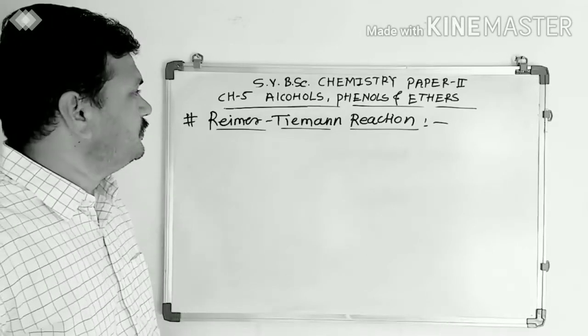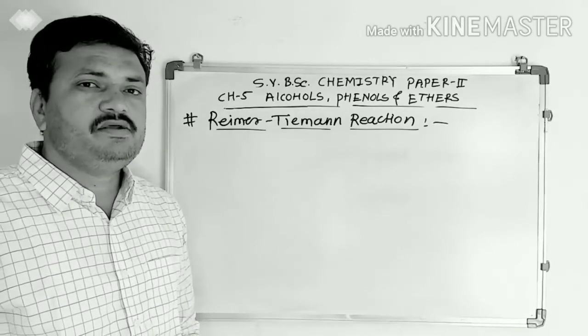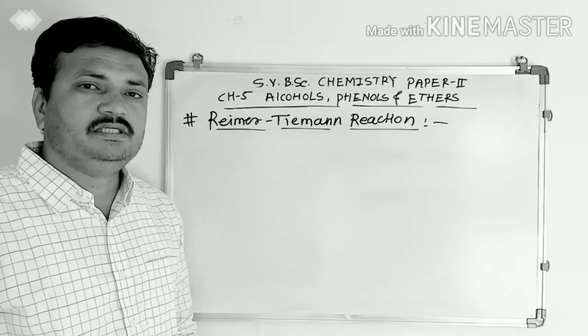Next reaction is the Reimer-Tiemann reaction. In the Reimer-Tiemann reaction, phenol reacts with chloroform in basic medium.